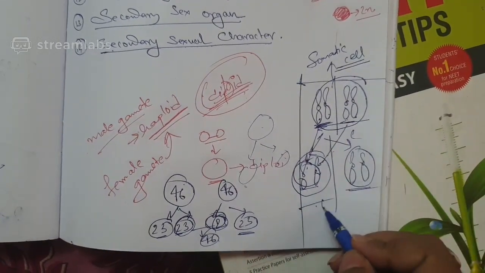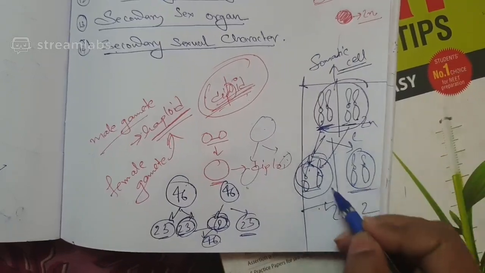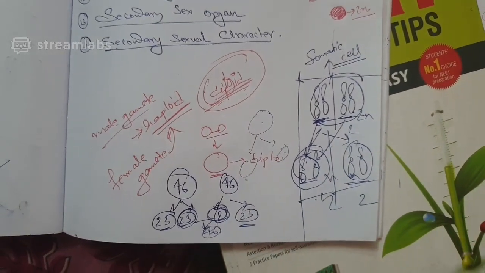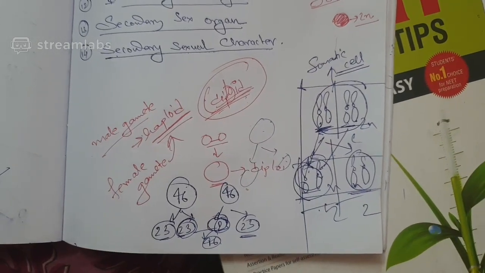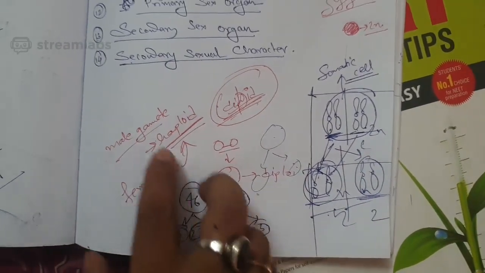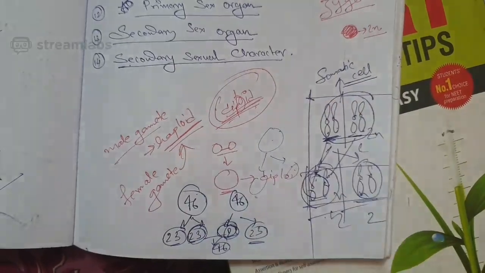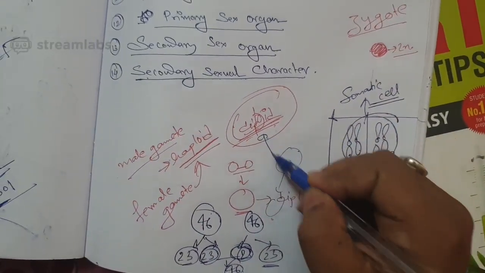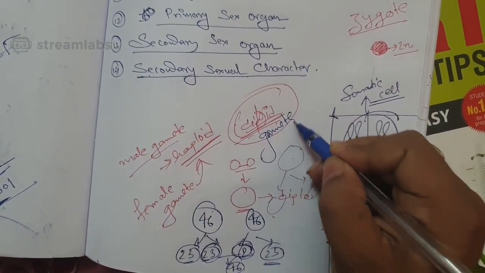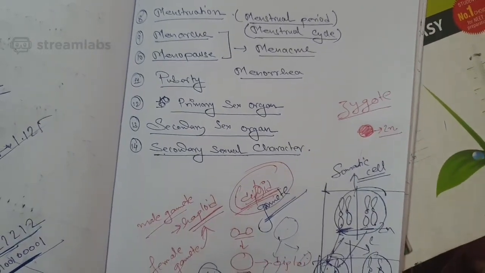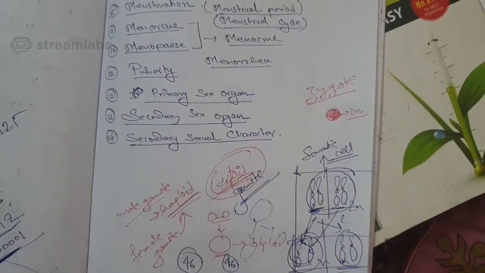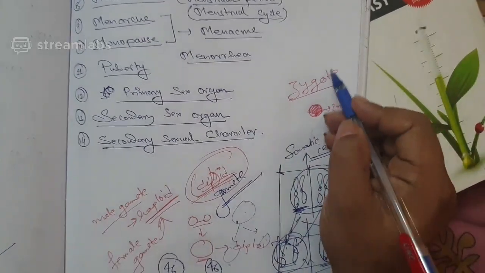So from 4 to 2 chromosomes. So if this is 2n, this is n. I hope you remember that this is the somatic cell, and these are the gametes, which are haploid gametes. So when a haploid cell combines with a haploid cell, they form a diploid cell. Okay, so that is one thing. I hope you have understood the haploid and diploid concept. So the zygote is diploid.